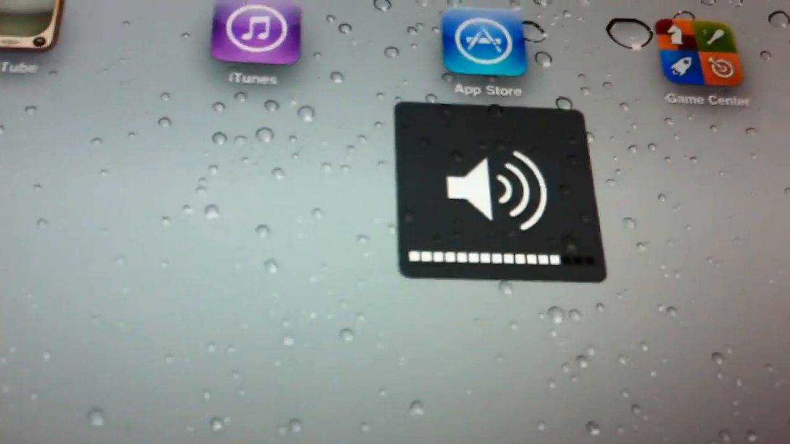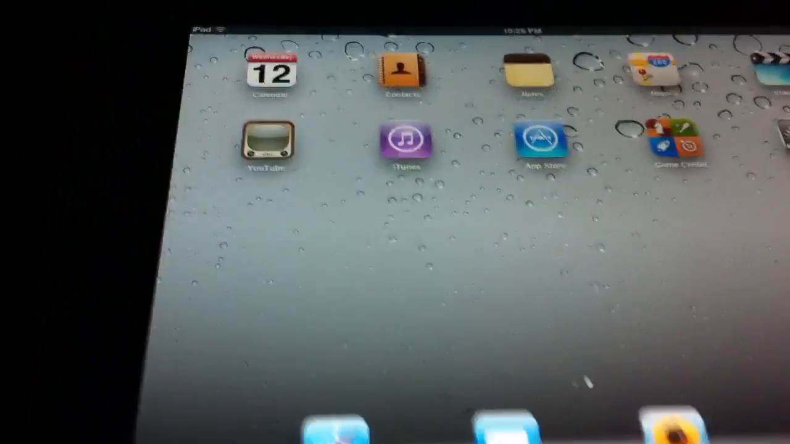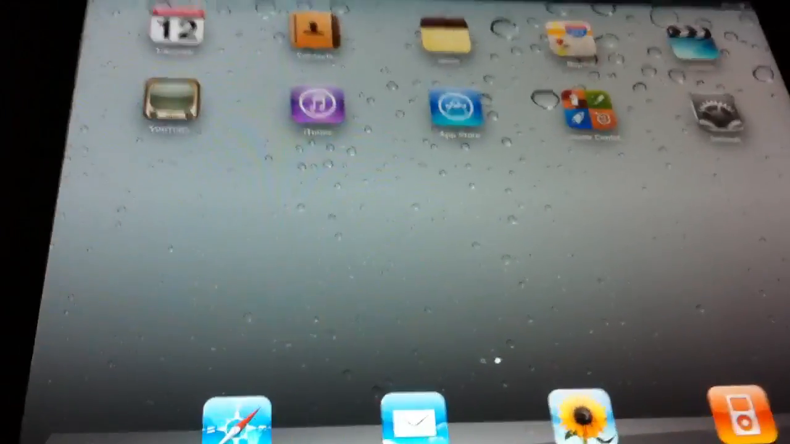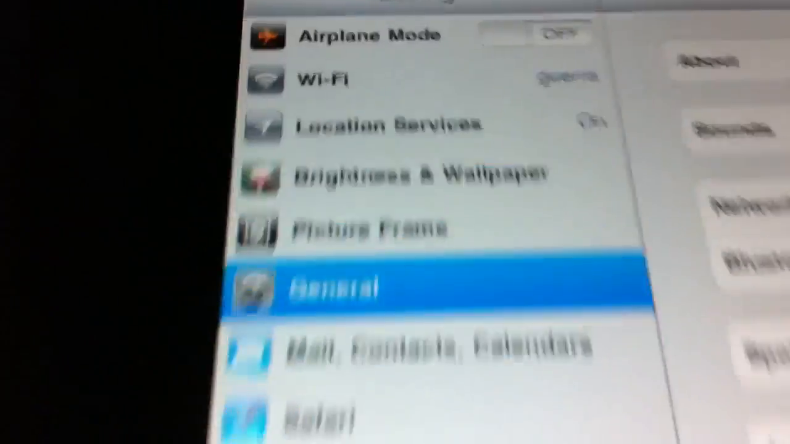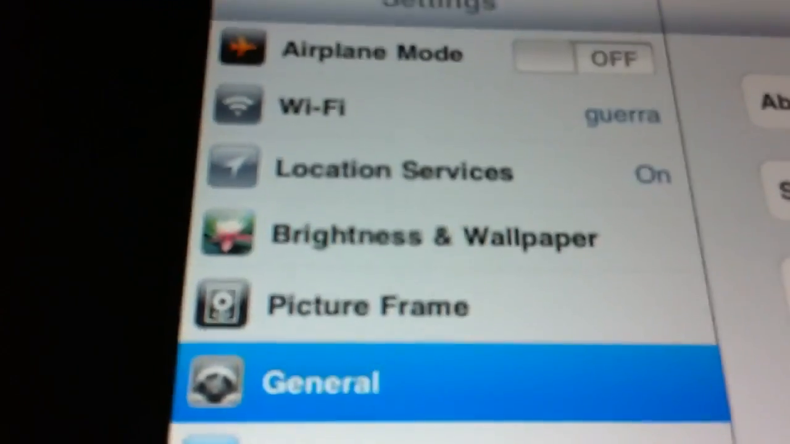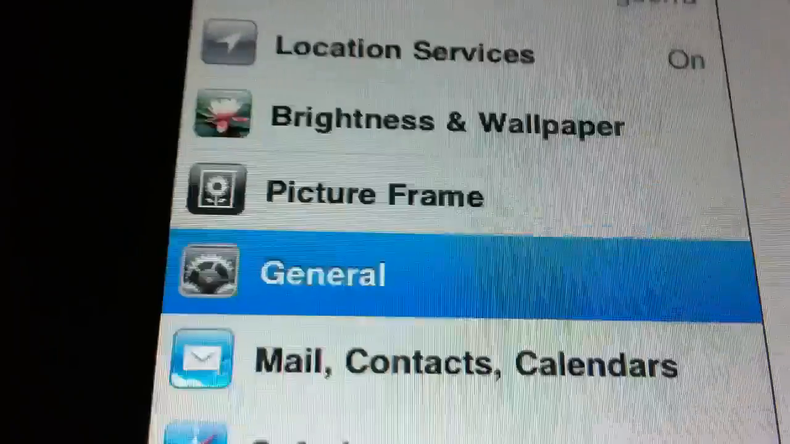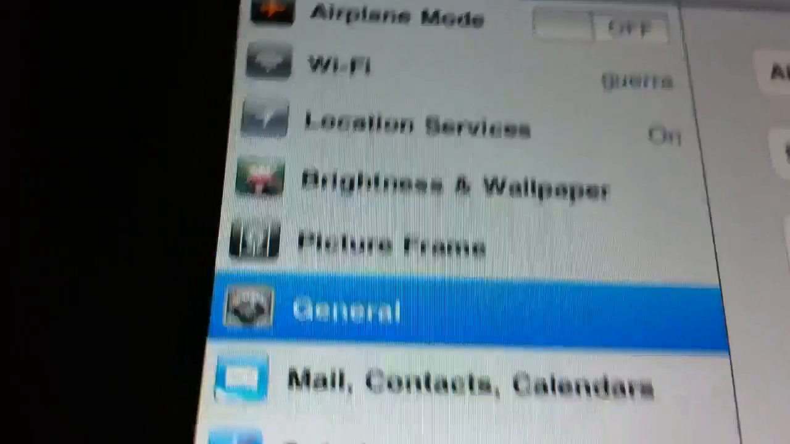For example, whenever you take a screenshot, let me put the volume up a little bit more. It's a slightly different sound. You notice this is more of a snapshot. It sounds more realistic. And again, I will show you all the other stuff I showed you in my last video. You have a new location services icon.